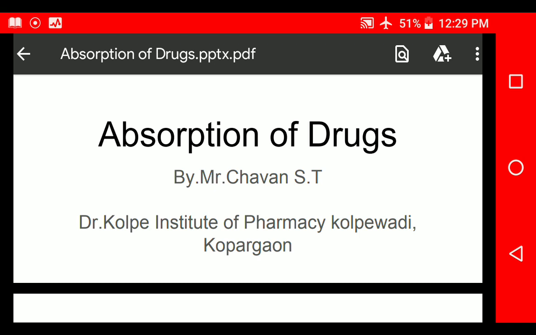After choosing a suitable route, it is important to consider the pharmacokinetic and pharmacodynamic factors. Pharmacokinetics is the absorption, distribution, metabolism, and elimination or excretion of the drug.